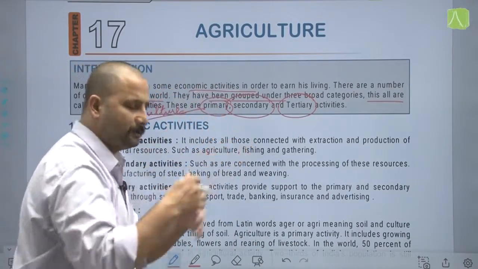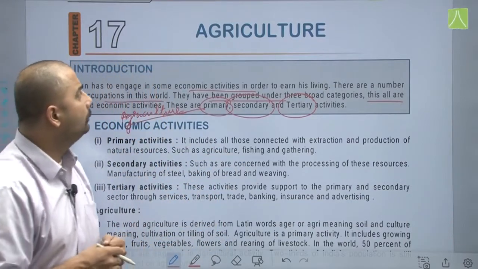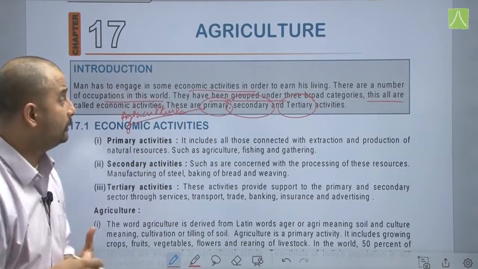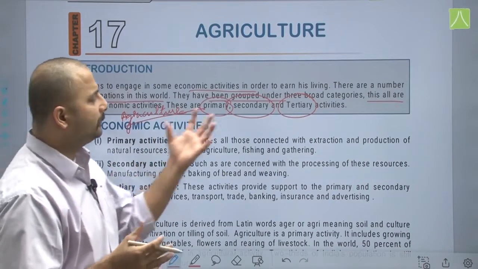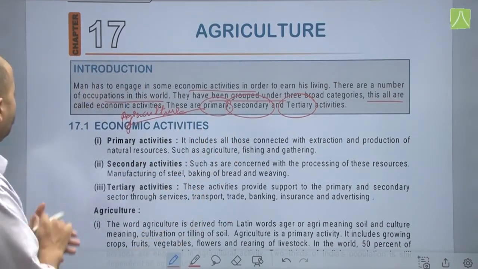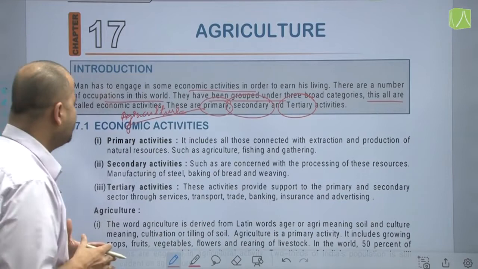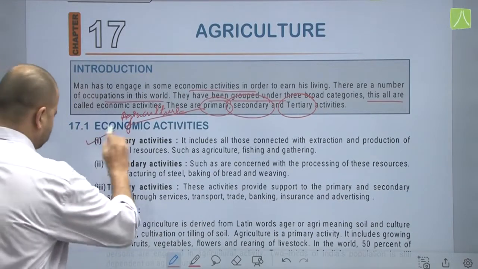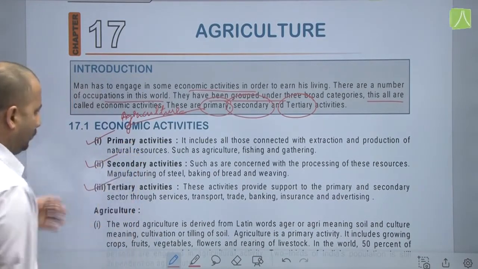In secondary sector, there is again a chapter in your geography of class 8th, manufacturing industries, and then tertiary activities are related to the service sector. So economic activities can be classified into primary, secondary and tertiary. Now here is the definition.